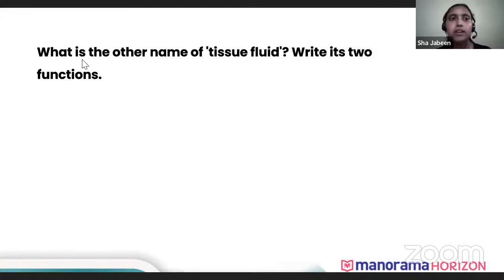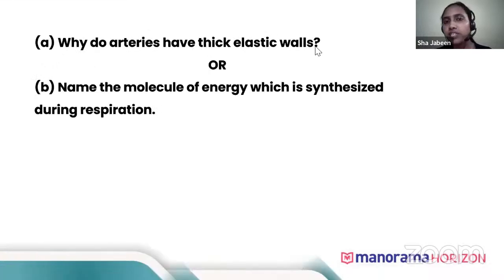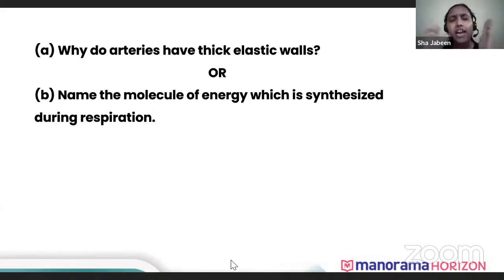Okay. Now, why do arteries have thick elastic walls? There are arteries and veins. If you see, arteries have thick walls, but veins have thin walls. Why do arteries have thick walls and veins have thin walls? Okay, so when the heart pumps the blood, the blood reaching the arteries will be at very high pressure.